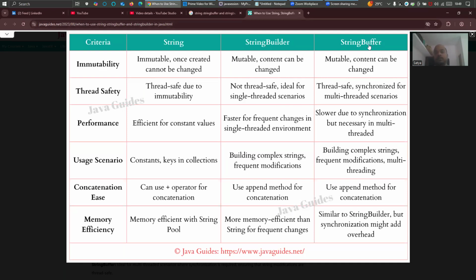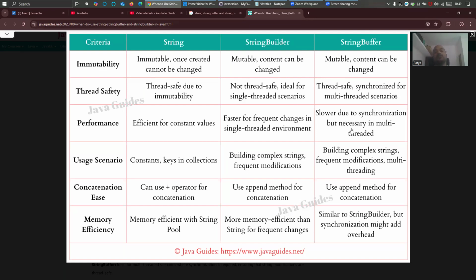If you talk about string buffer, it is thread safe, synchronized for multi-thread scenarios. String buffer is always thread safe. Performance: string is always efficient for constant values. String builder is faster for frequent changes in a single-threaded environment.